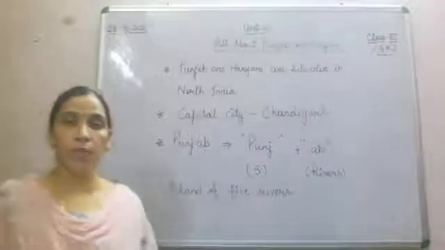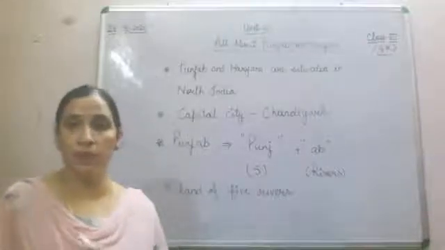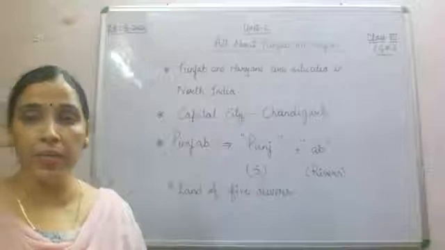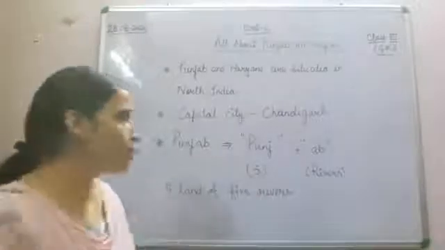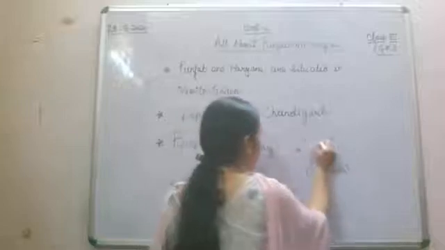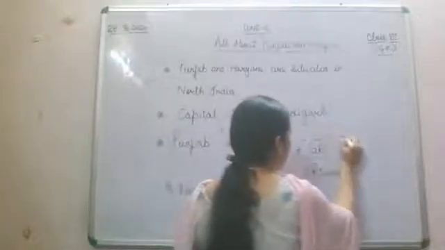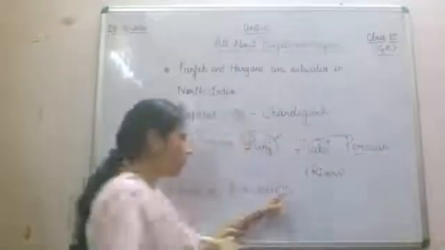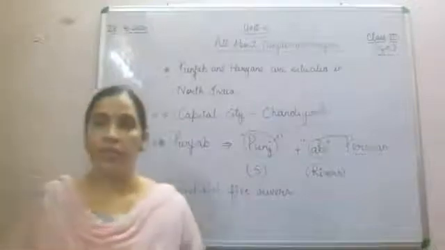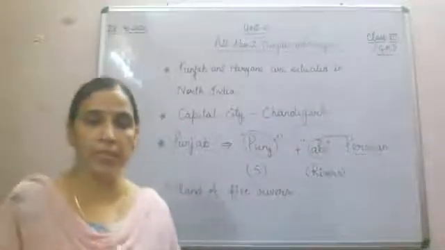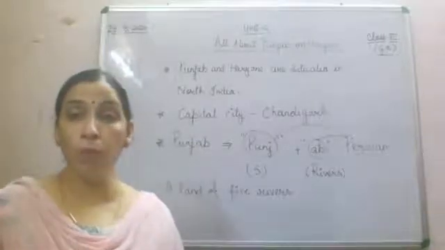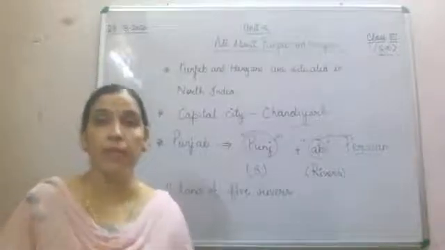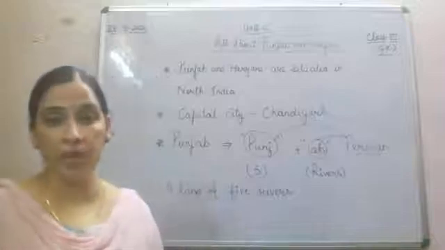Now, what are the names of these 5 rivers? We are going to find that out. Punj and Ab are both Persian words, which together mean a land of 5 rivers. If Punjab is a land of 5 rivers, then what are the names of these 5 rivers?